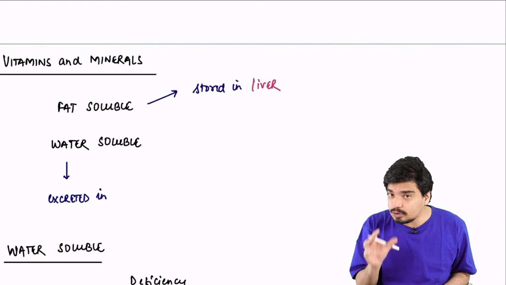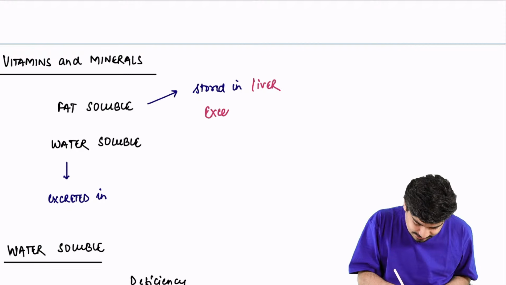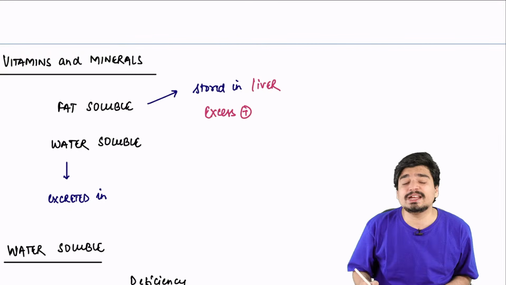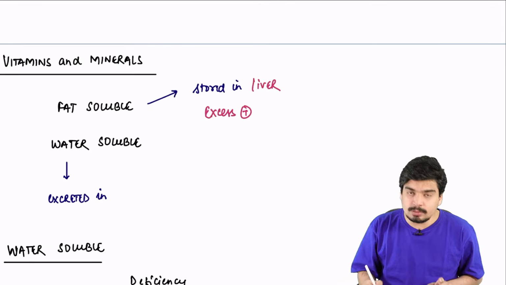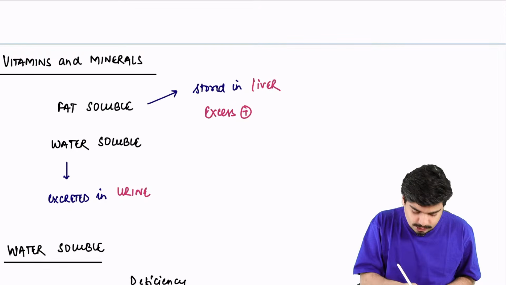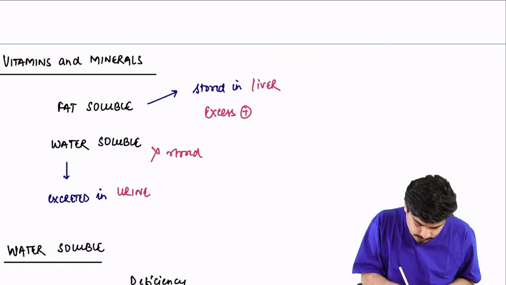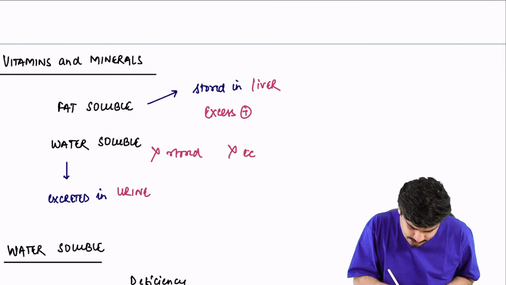And because they can be stored, you can have symptoms of excess, right? Excess can occur, hypervitaminosis can occur. Well, water-soluble vitamins, because they are water-soluble, they are excreted in urine. They are not stored in the body. And there will never be any excess of them.